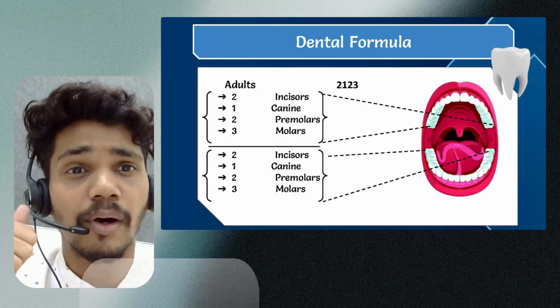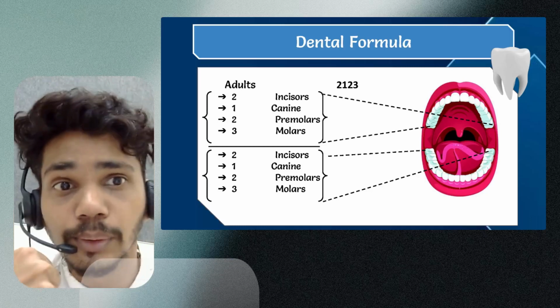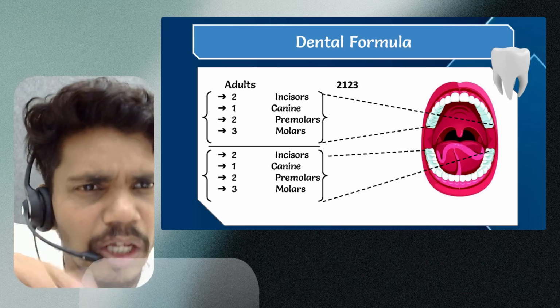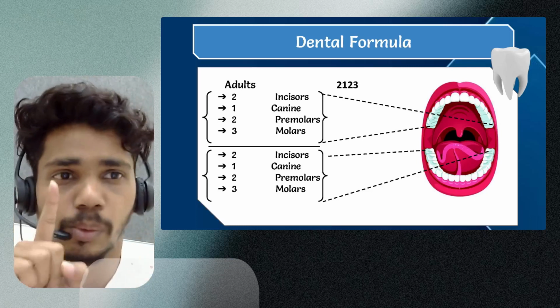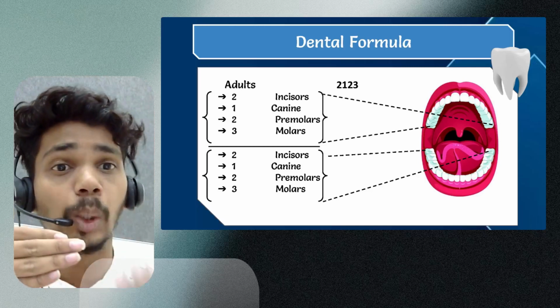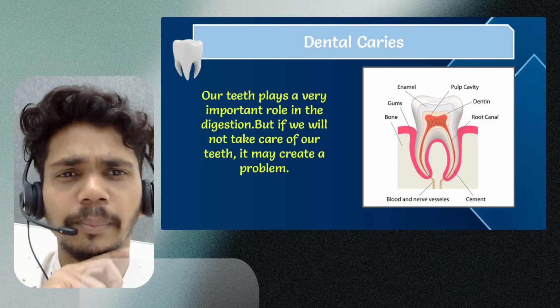So incisors found in adults is 2. Canine is 1, premolar is 2, and molar is 3, right? So this kind of dental formula, we just have to study it. 2, 1, 2, 3. Upper part and the lower part will be there. Now, as we mentioned, the teeth is a very important part.